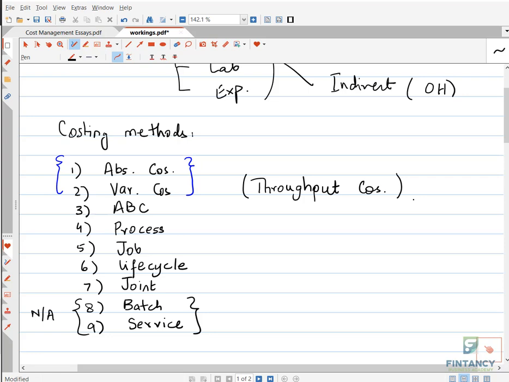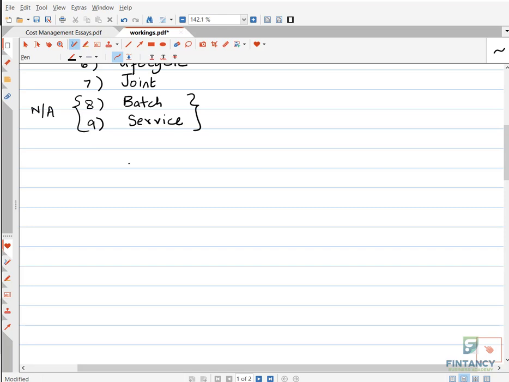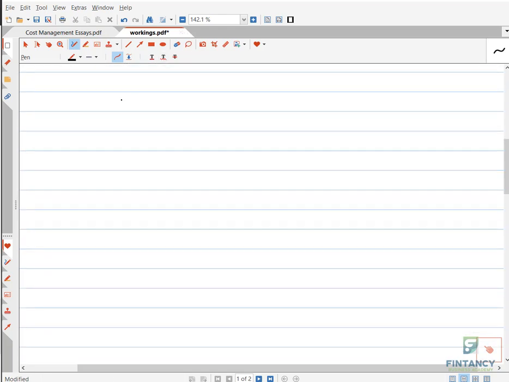In variable costing we have labor also as a variable cost, because we assume that labor is paid on an hourly basis or a per unit basis. But in throughput costing, the assumption is that recently labor is not paid on the unit basis or the hourly basis. Labor is paid a fixed salary, so they consider labor cost also a fixed cost. Anyways, the main topic for today is absorption costing and variable costing. Let us see a little bit further about it, then we will jump onto the essay question.